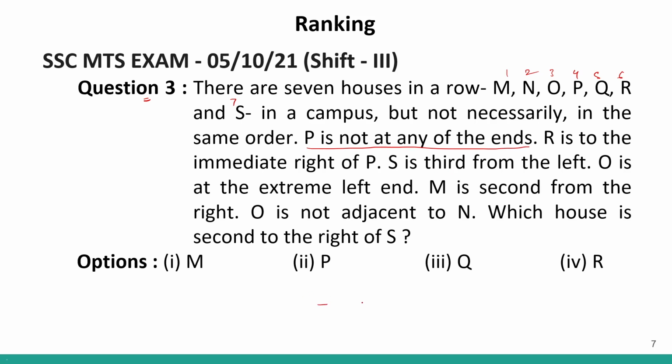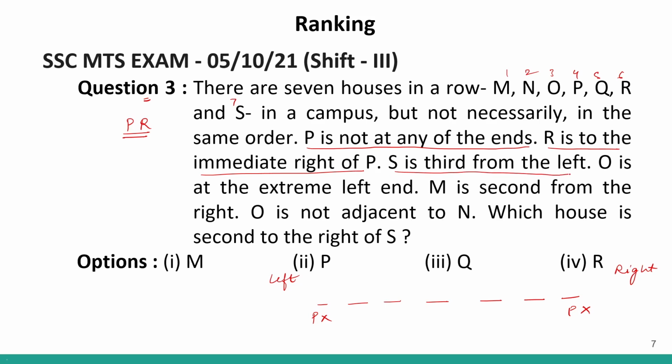So we have 7 positions, 1, 2, 3, 4, 5, 6, 7. P will not be at any of the ends. Correct? So P will be in one of these 5 positions. R is to the immediate right of P. It is given to us that P and R sit like this because R is to the immediate right of P. This direction will be our left and this direction will be our right. Okay? So R is to the immediate right of P.